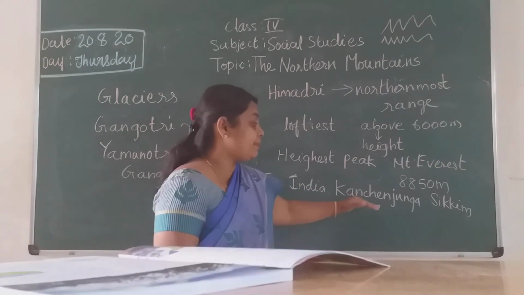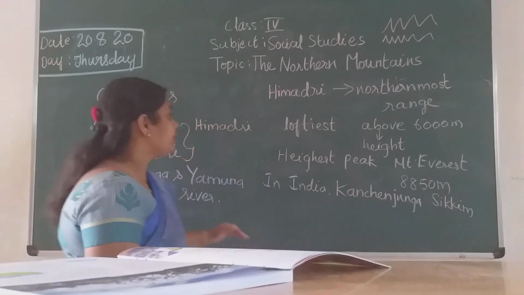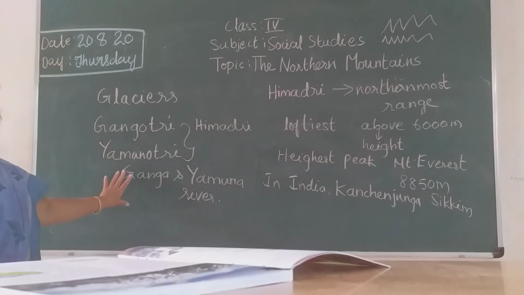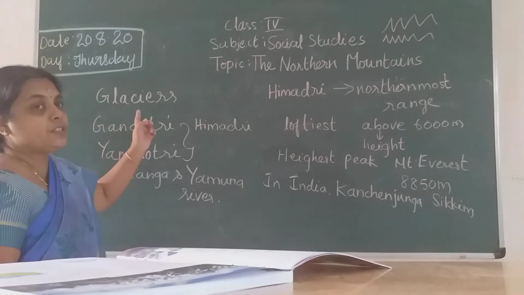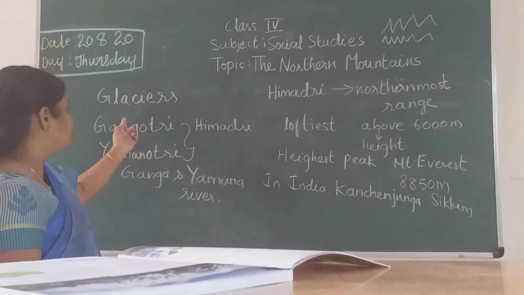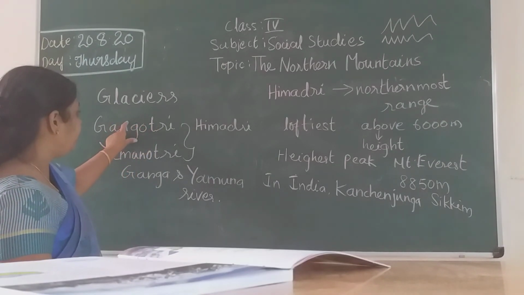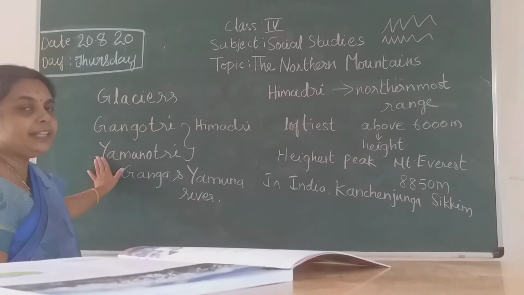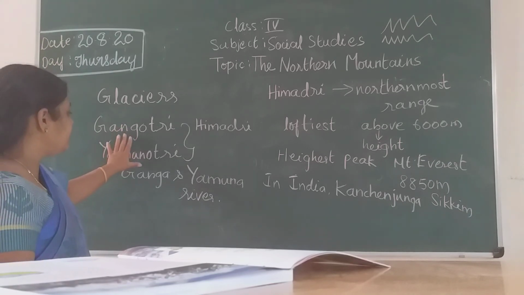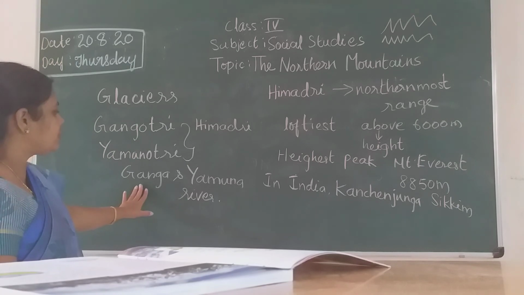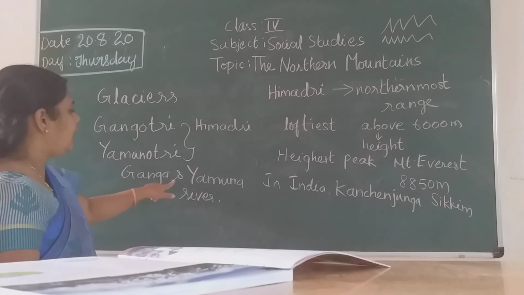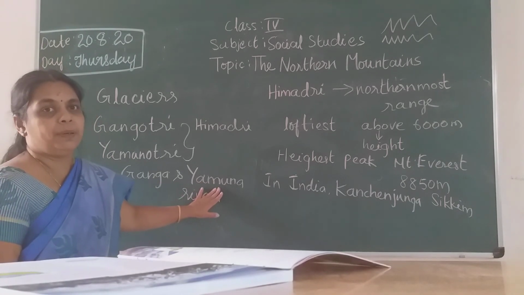It is the highest peak in India. And then we have glaciers, the ice covered snow. You have the Gangotri glacier and the Yamunotri glacier. These two glaciers give rise to the rivers Ganga and Yamuna respectively.